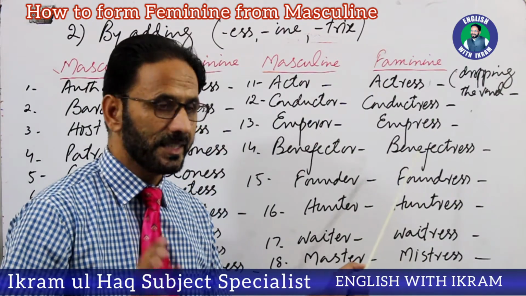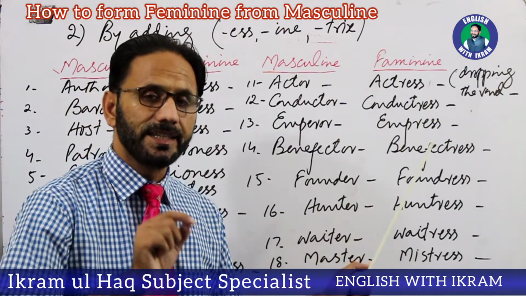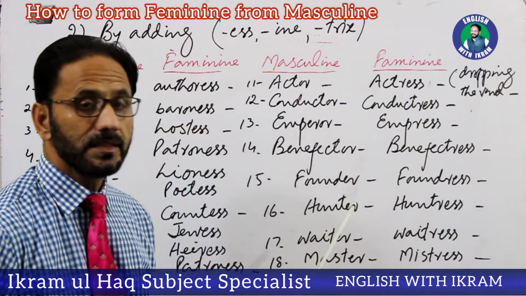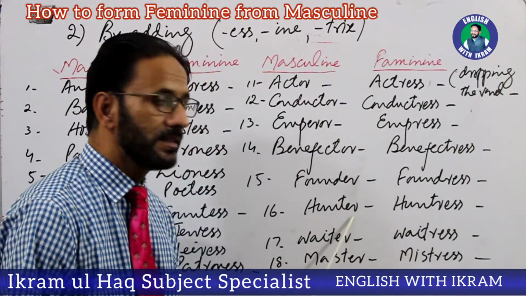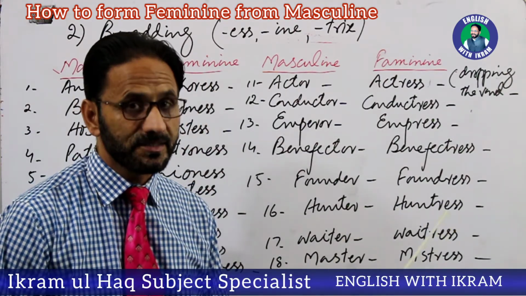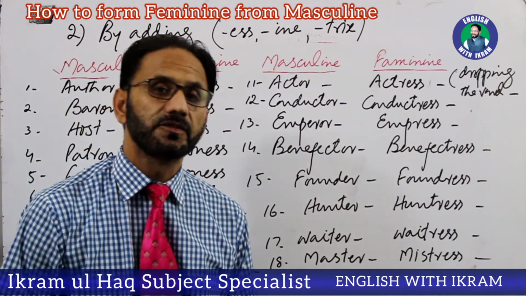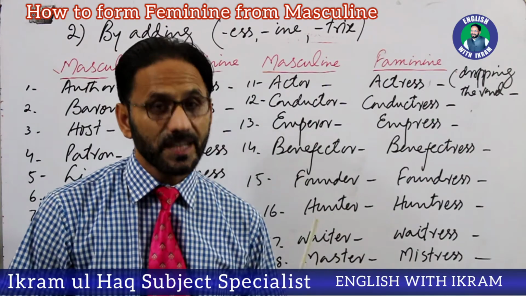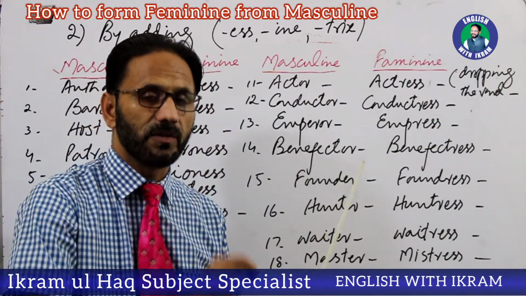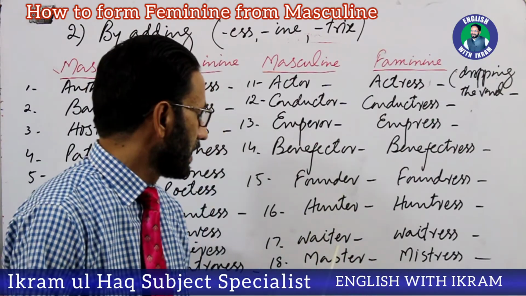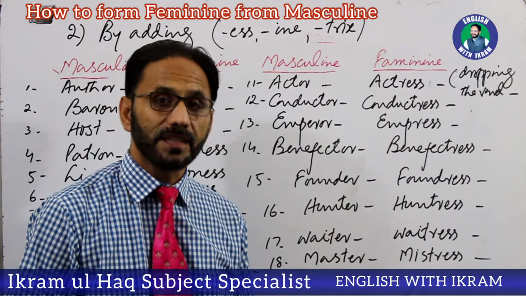You have to keep this thing in your mind. We are dropping the final vowel and we add ESS. Then hunter, huntress. It's hunter and feminine is huntress. The next word is waiter. Masculine word is waiter and feminine is waitress. The same process by dropping the final vowel and adding ESS. And the next word is master, and here it's mistress.